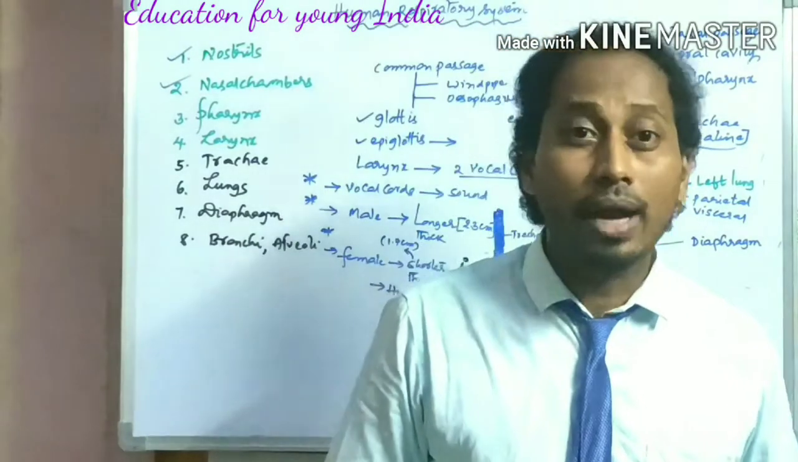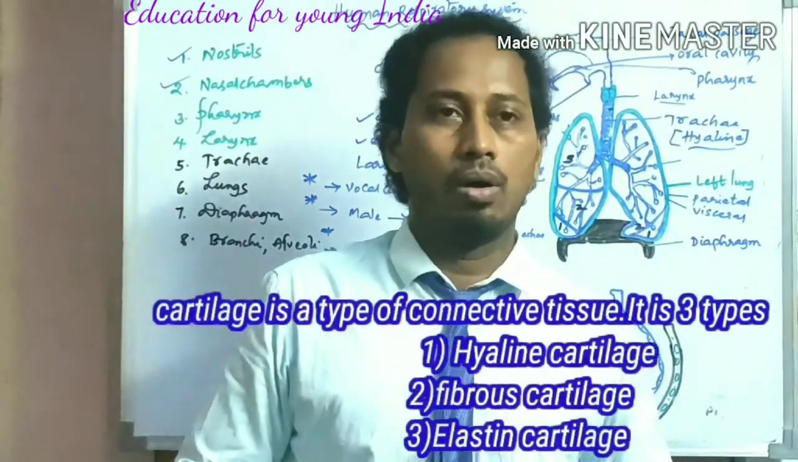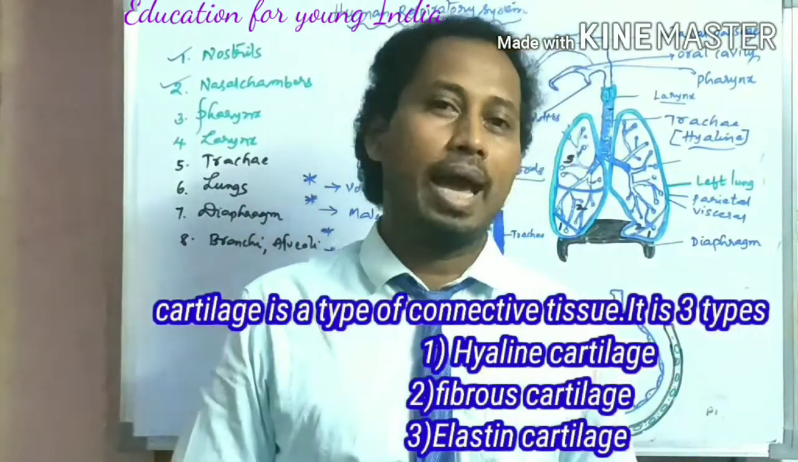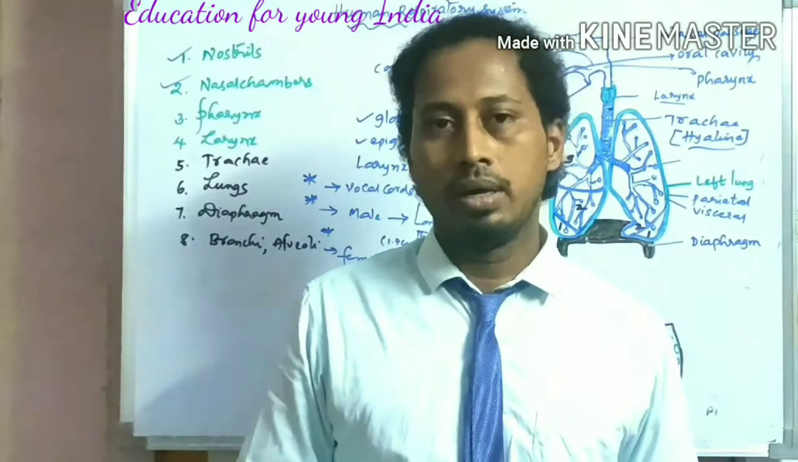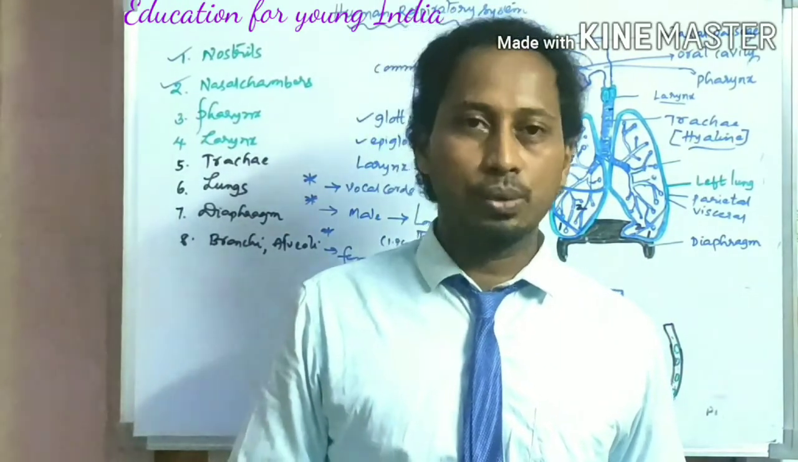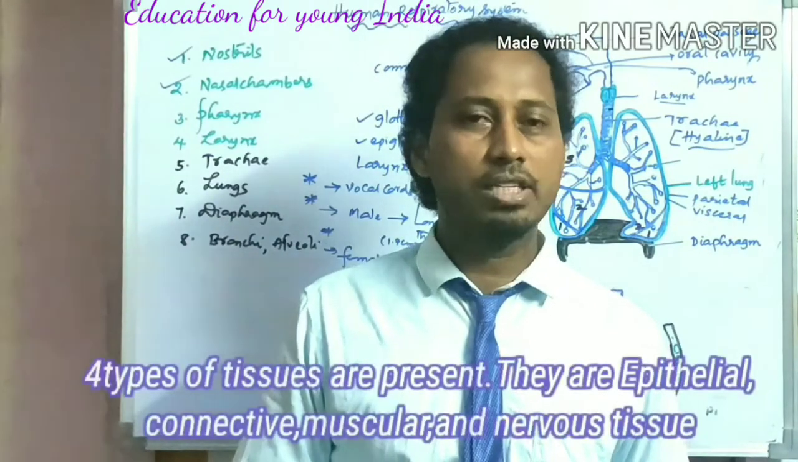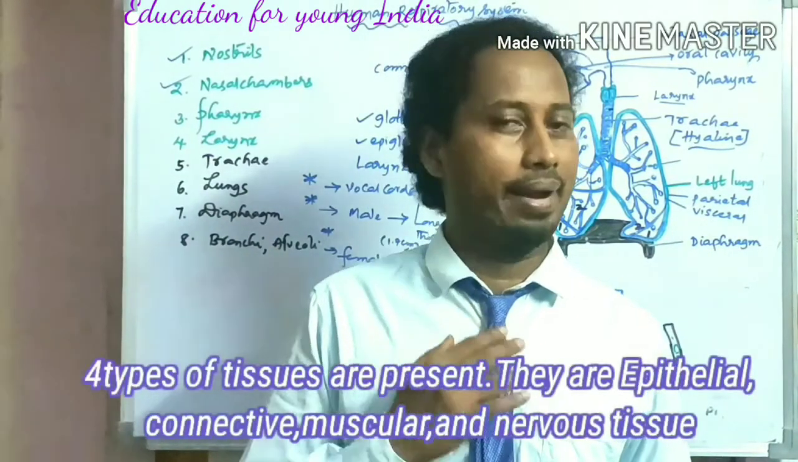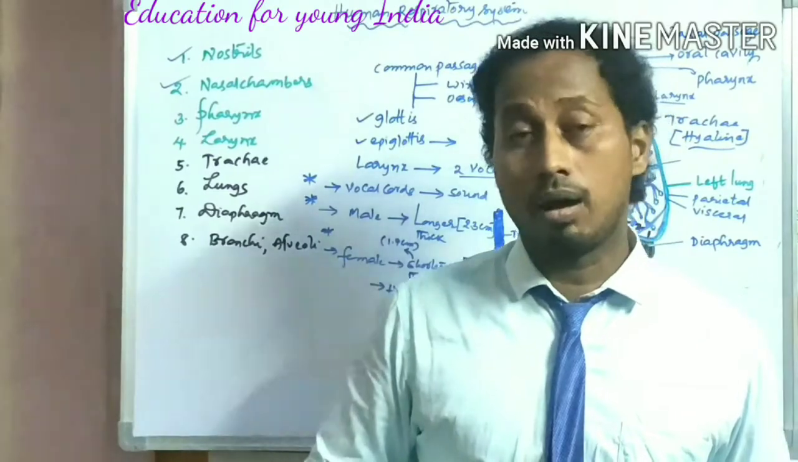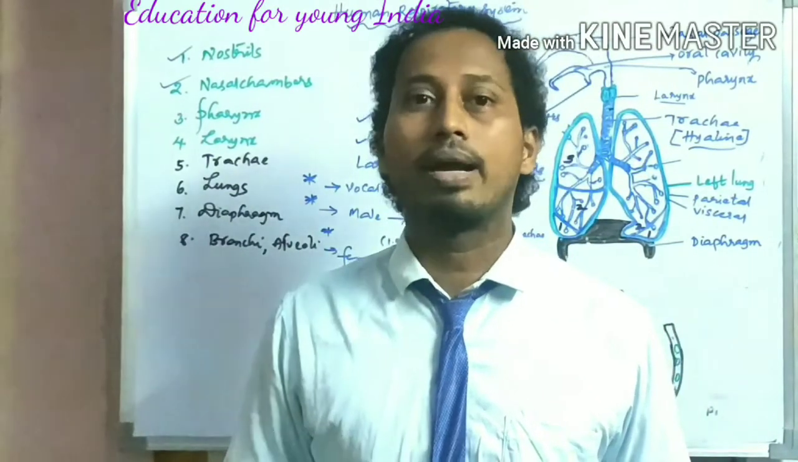Cartilage is one type of connective tissue. I think in 9th class you must have heard about tissues. We have 4 types: epithelial tissue, connective tissue, muscular tissue, and nervous tissue. In that, cartilage is also one type of connective tissue.